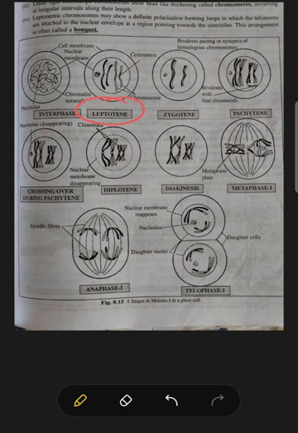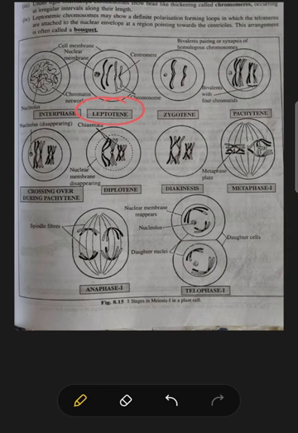Basically, this stage of meiosis is when the chromosomes condense and become visible, which is known as leptotene, or the other name is leptonema. You will find a few more characteristics in your book, like the cells and their nuclei are generally larger than those of the surrounding tissues. The chromosomes are duplicated, and with 2 chromatids the chromosomes look single. So these few characteristics you will have to learn under the phase of leptotene.